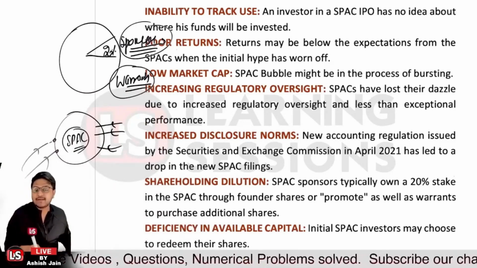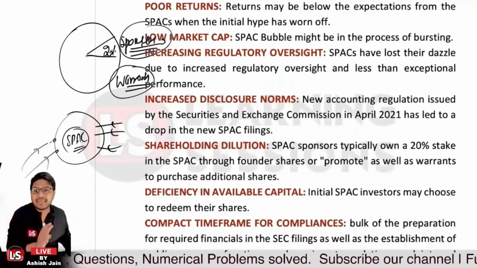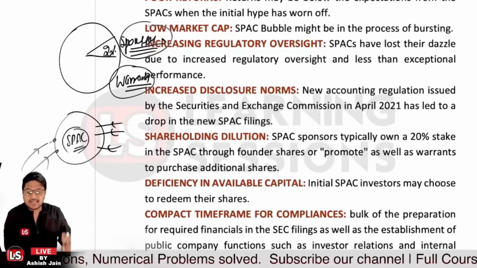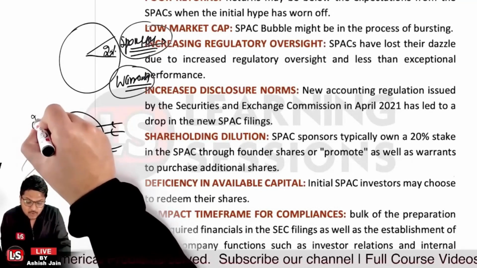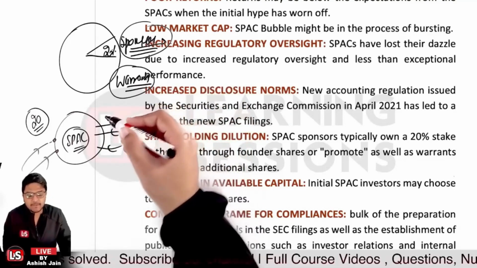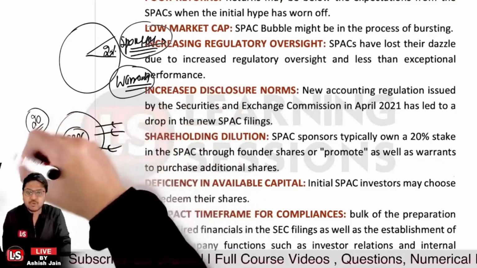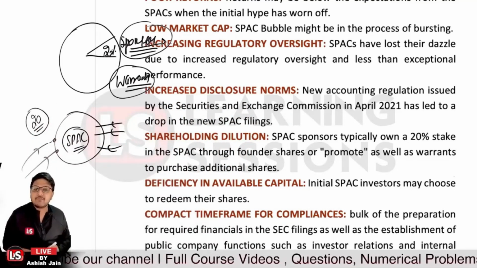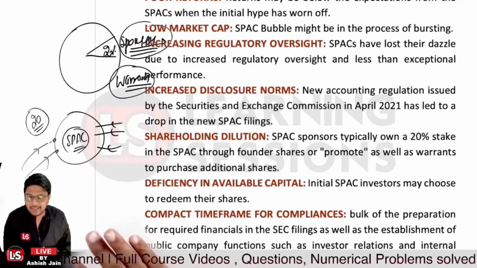So that will lead to what? That will lead to a deficiency of available capital. Let's say they spent 20 crore in initializing the overall operations of the SPAC, and when the SPAC was formed, they redeemed 20 crore of their shares. Ultimately it will lead to lower capital with you, right?